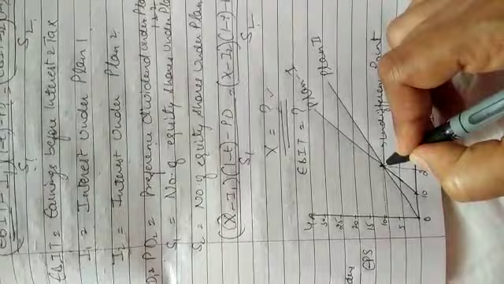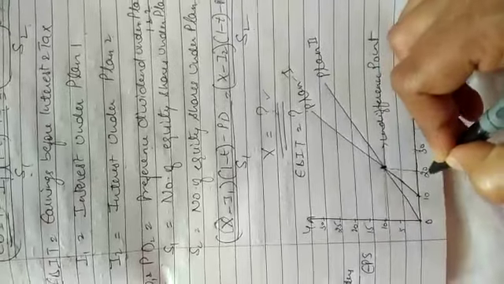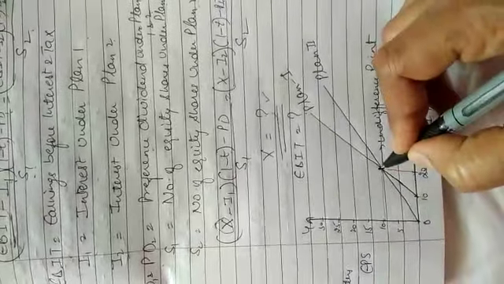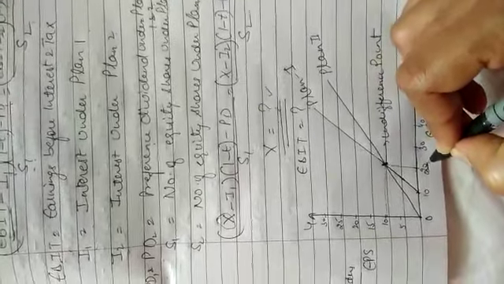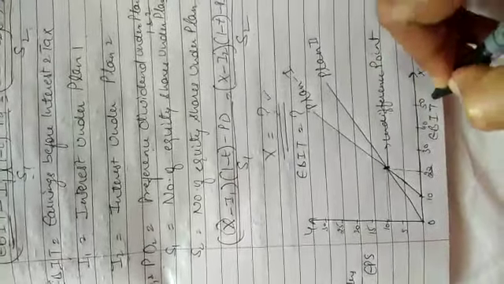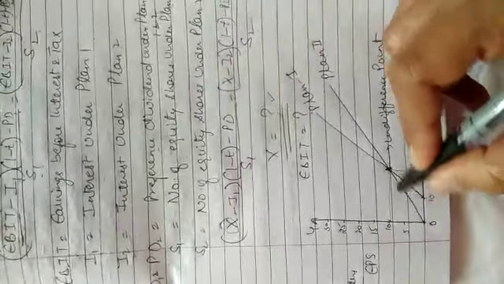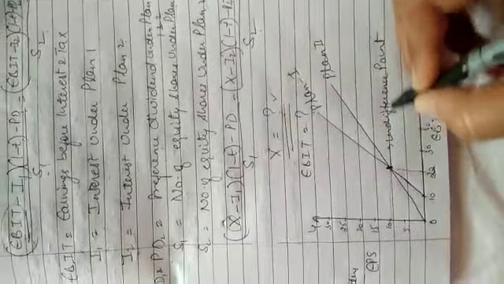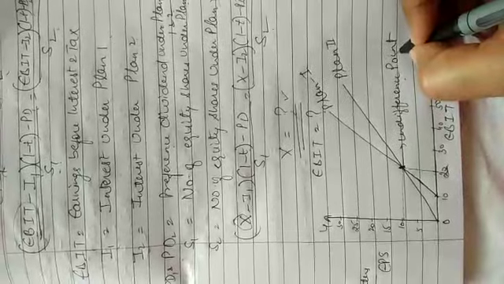And how do we calculate EBIT? We need to see what is the level of EBIT at this point of indifference. So here the level of EBIT is 20 lakhs. So when the EBIT is 20 lakhs, then EPS under both these plans will be same. This is how we can calculate the indifference point mathematically as well as with the help of a chart.